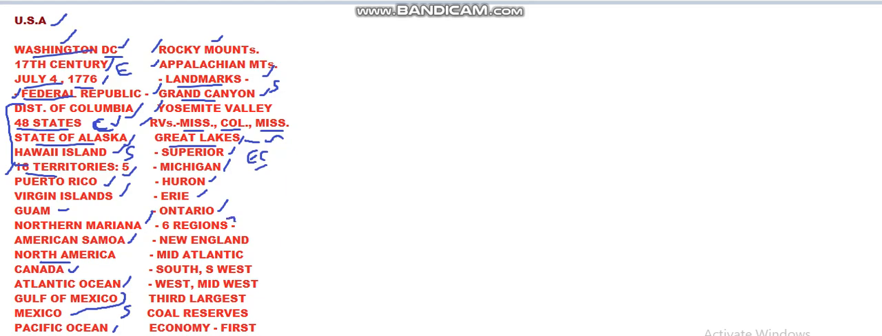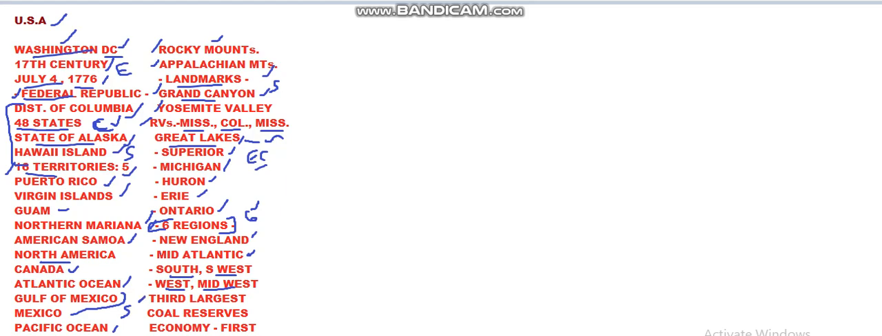To discuss about USA, we need to speak about 6 regions. So USA should be divided into 6 major regions. They are New England, Mid-Atlantic region, South and Southwest, West and Midwest. So this is how when we are asked about USA to speak about it, we need to divide the regions and speak about them, and prominence of each of these 6 regions is needed.